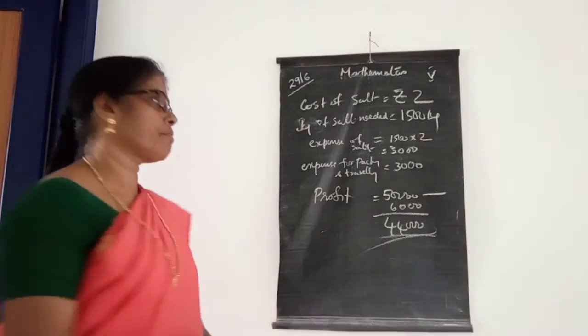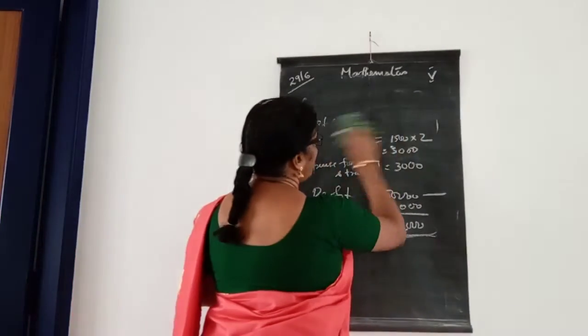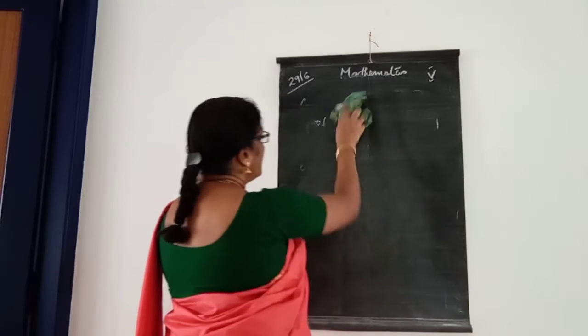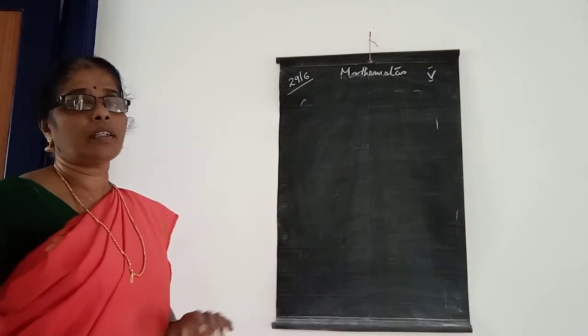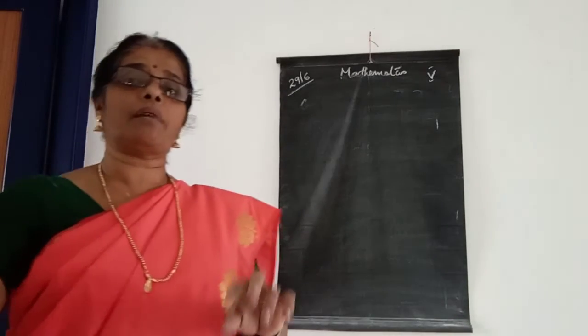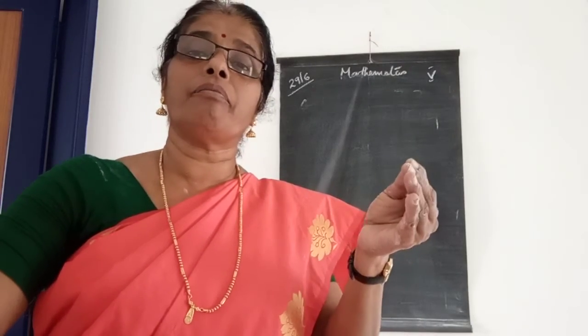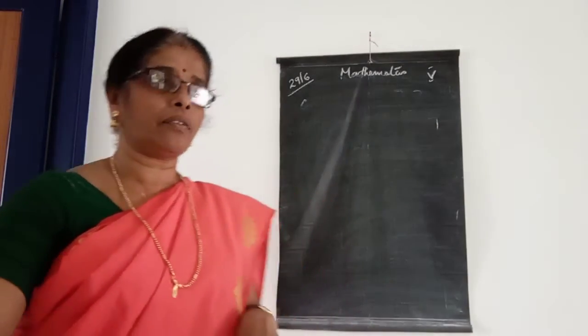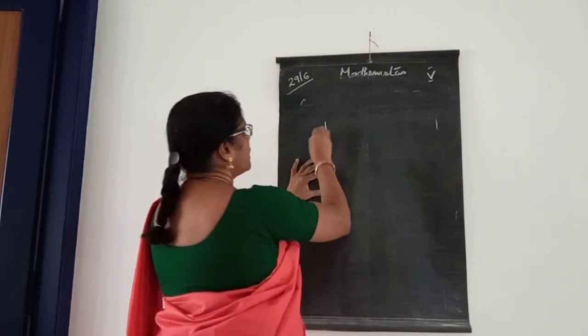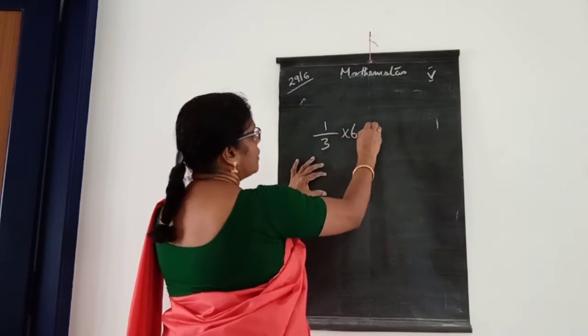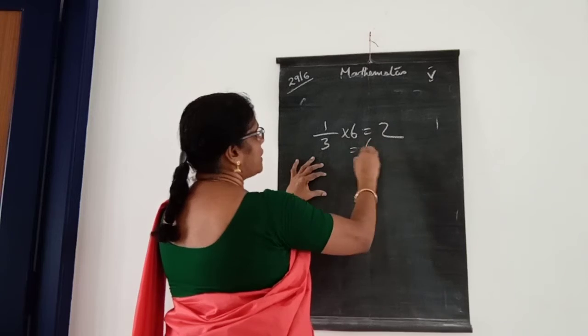Okay. Then next, all of you listen here. You know how we get this 1/3. We already told that when fresh fish becomes dried fish, the weight decreases to 1/3 of that. What is 1/3? Look here, 1/3 of 6 is 2, that means 6/3.